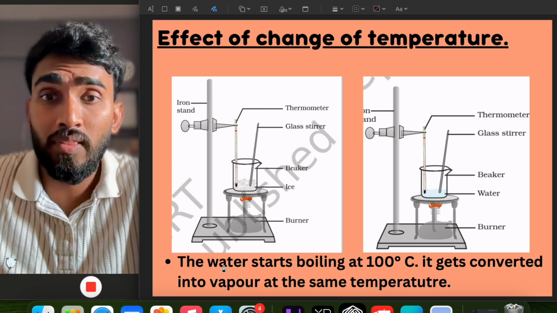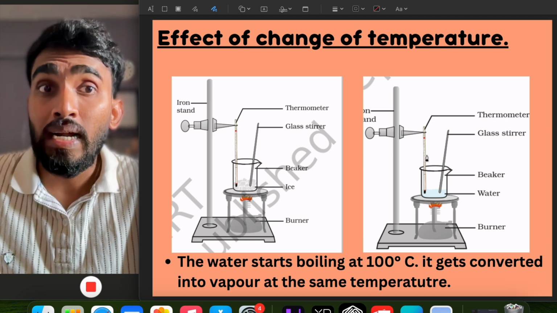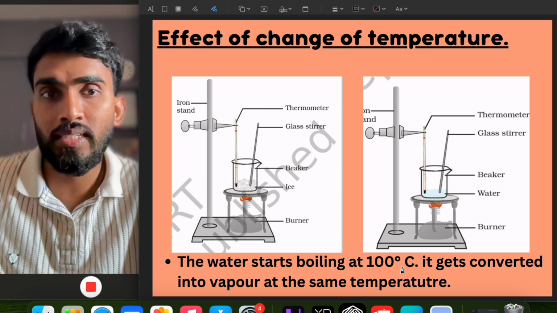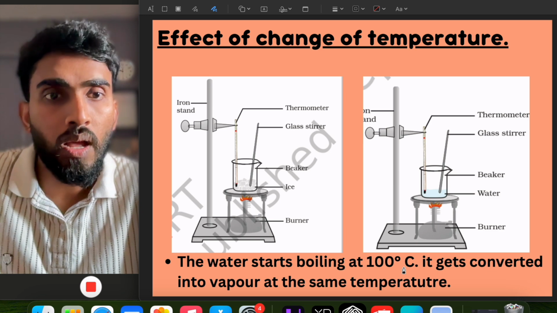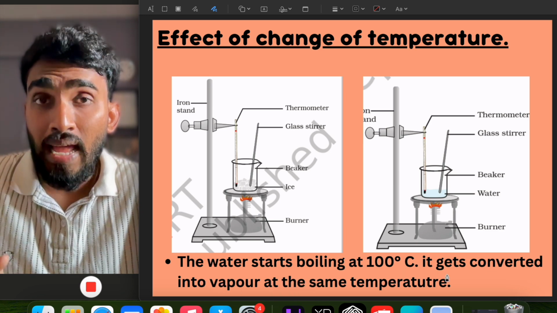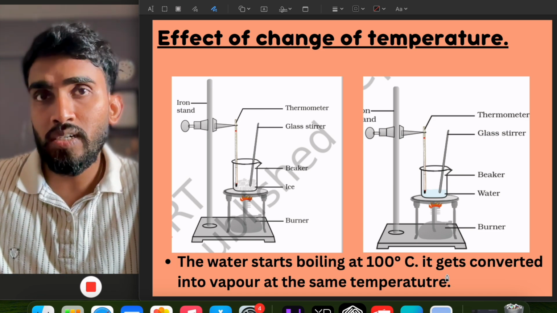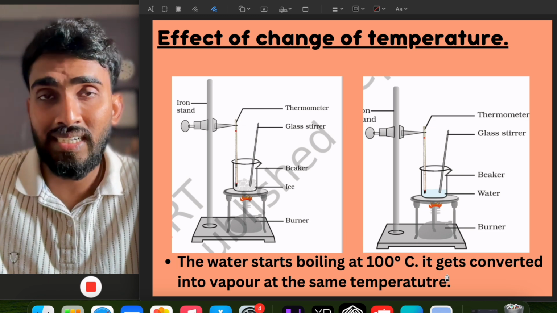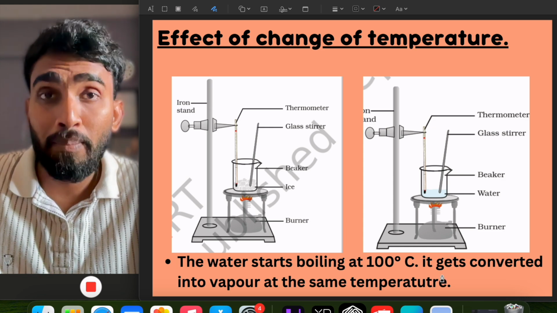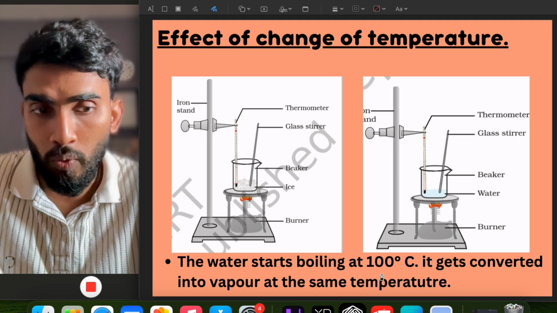We'll notice that after certain minutes the water will start boiling, and at that time we have to see the temperature in the thermometer. It will show 100 degrees Celsius, that is, at 100 degrees Celsius the water will start boiling. It gets converted into vapor at the same temperature. As it starts boiling, the water from the liquid state starts getting converted into the gaseous state, that is, the vapor form, right? But at that time too, the temperature of the water will remain the same, that is 100 degrees Celsius only.